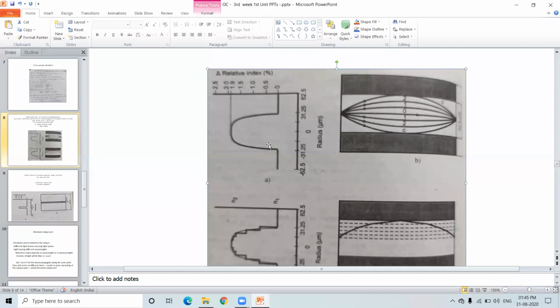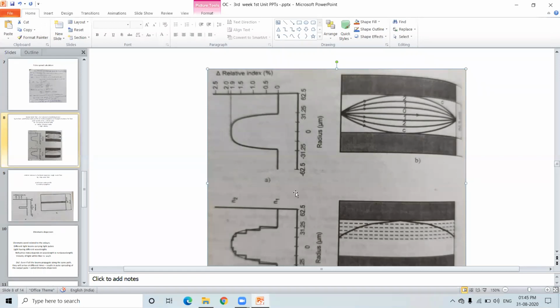It is not the same in the case of the step index. That is why it is called step. In the previous case, it is one step: n1 to n2, n1 stays there for the total diameter of the core, and steps down to n2 again in the step index. But here it is not the same. It is gradually increasing and gradually decreasing. This is the refractive index profile.